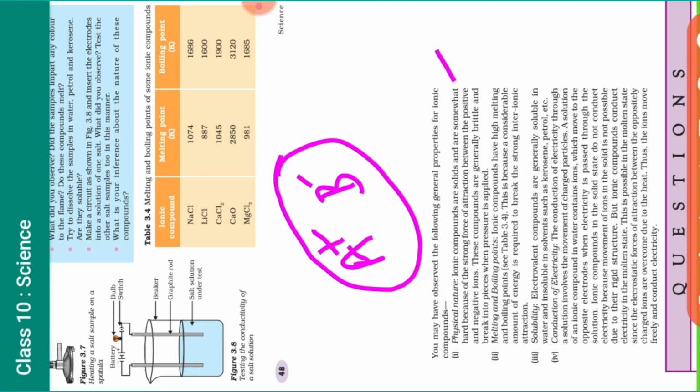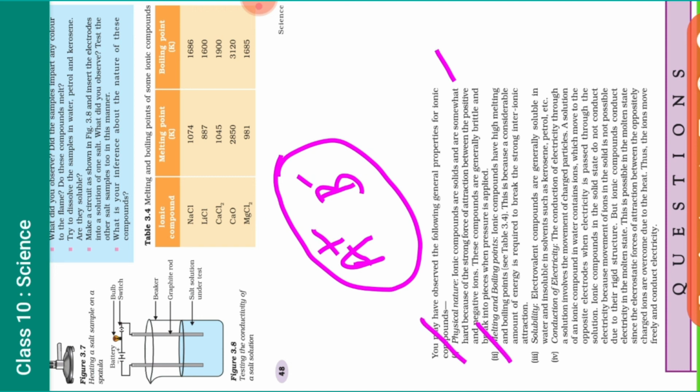Why? Because I think you know very well, they have one positive charge and one negative charge. Opposite charges are there and a strong force of attraction is there. That is why they become very hard, and usually these compounds are brittle, meaning they can break if force is applied. So the physical state is usually solid.